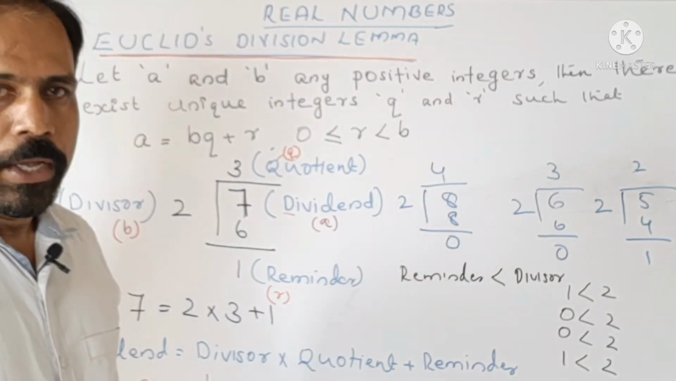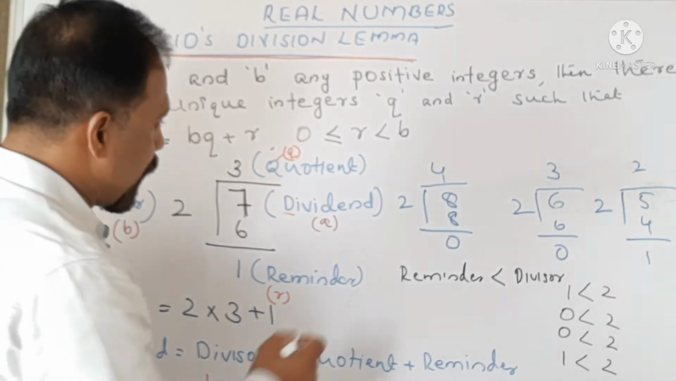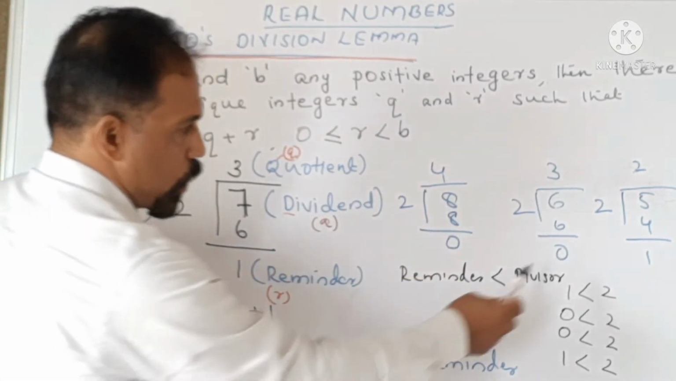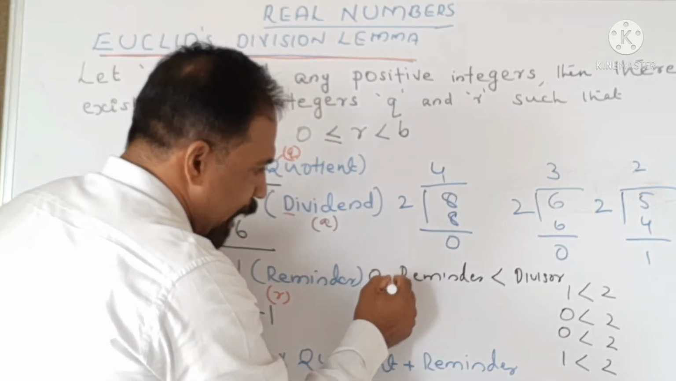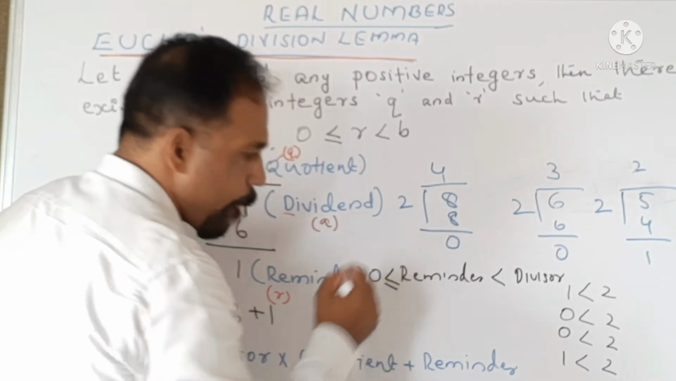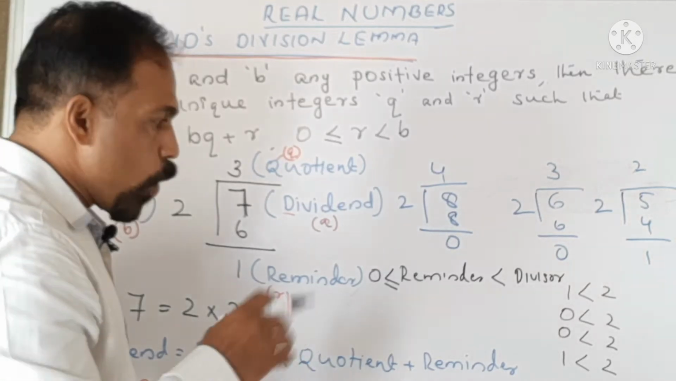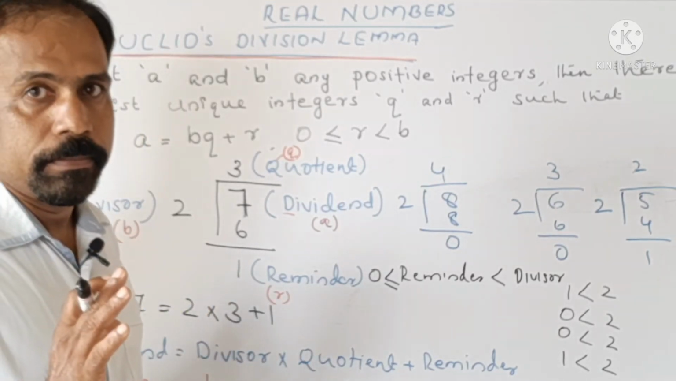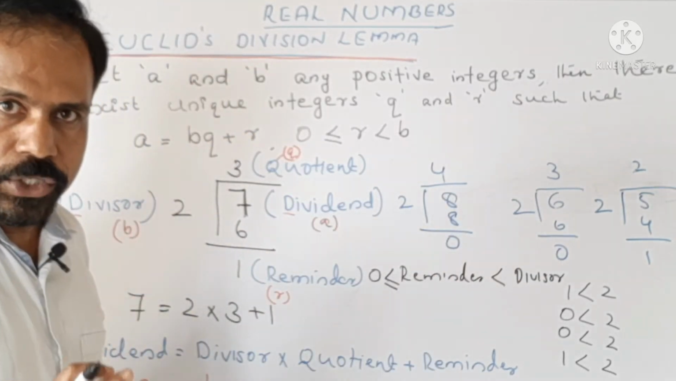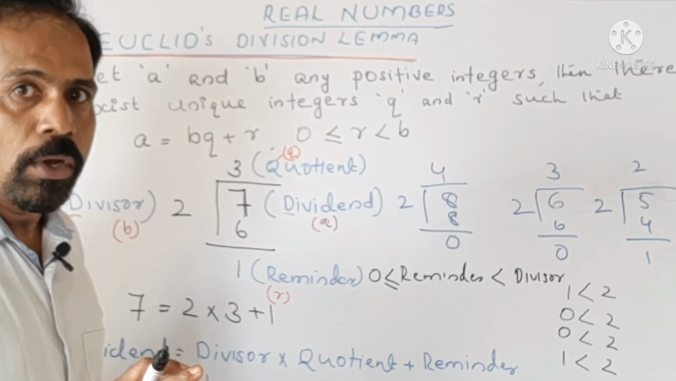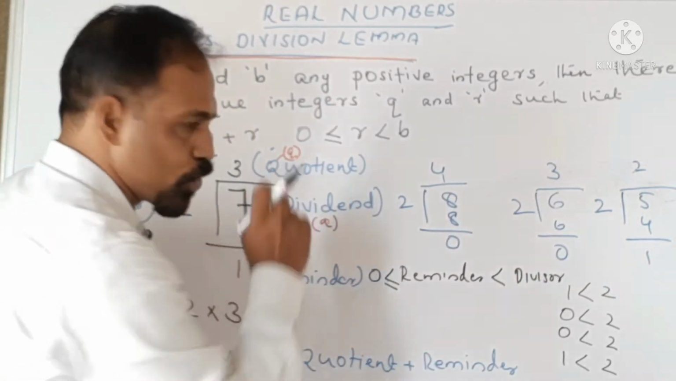Now, look at the minimum value. Here we got the remainder 0. Here also we got the remainder 0. So the remainder can be 0. But the remainder will never be less than 0. In all 4 cases, the remainder is always greater than or equal to 0. It can be equal to 0 and it is less than the divisor. Here the divisor is 2.